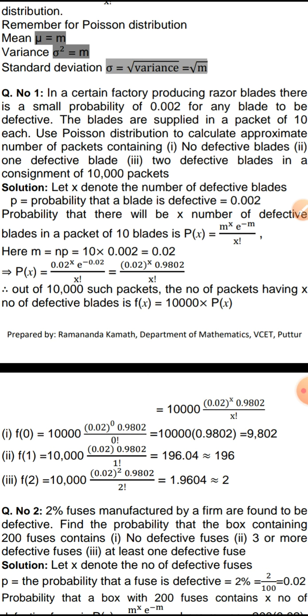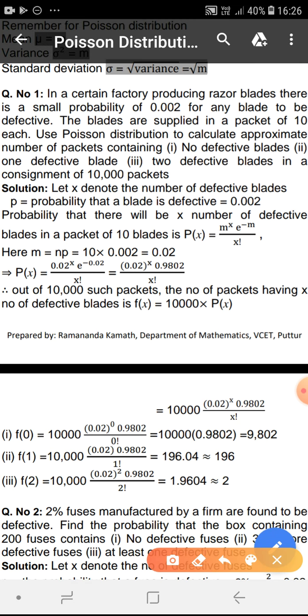Then the probability that, if you consider a packet of 10 blades, there will be x number of defective blades in that packet is given by p of x is equal to m power x e power minus m divided by x factorial. Here m means n into p, where n denotes the number of blades in that packet, and p means the probability that a blade is defective.